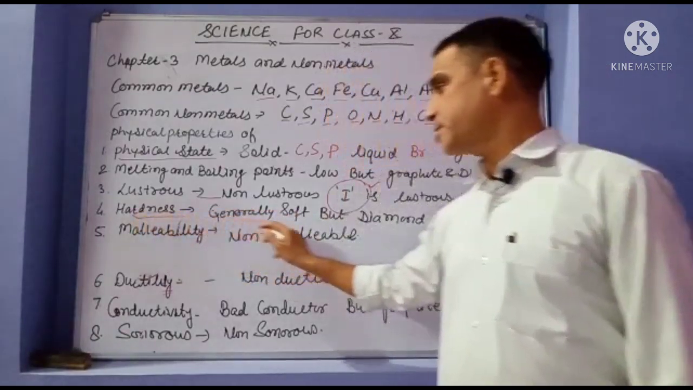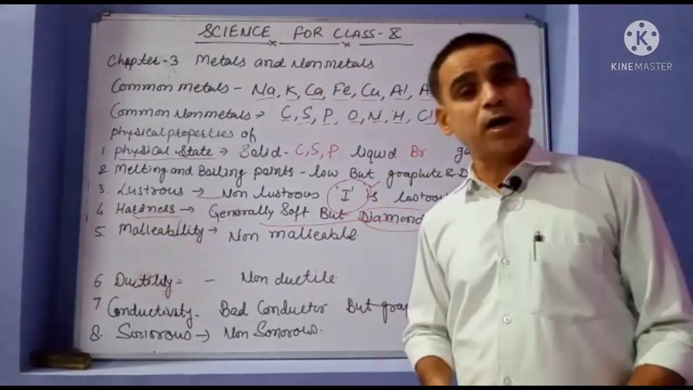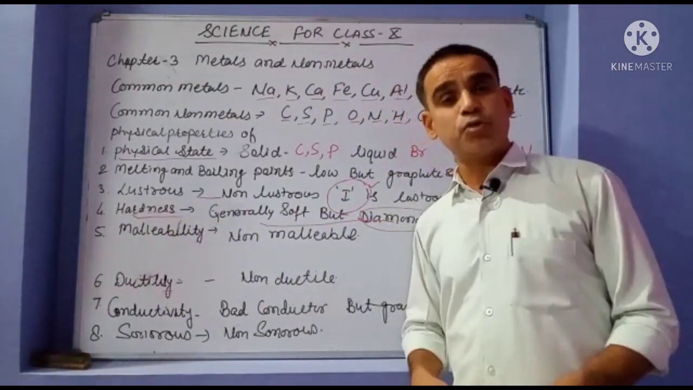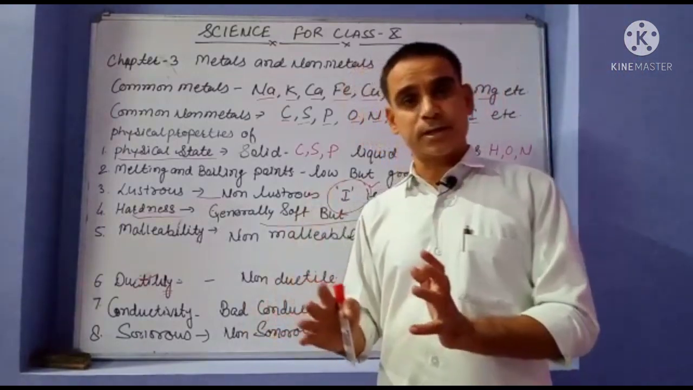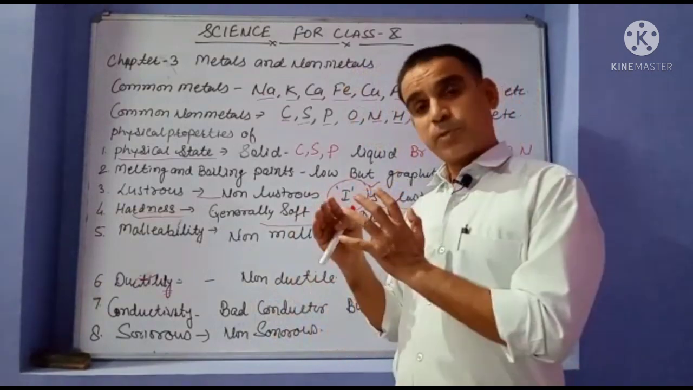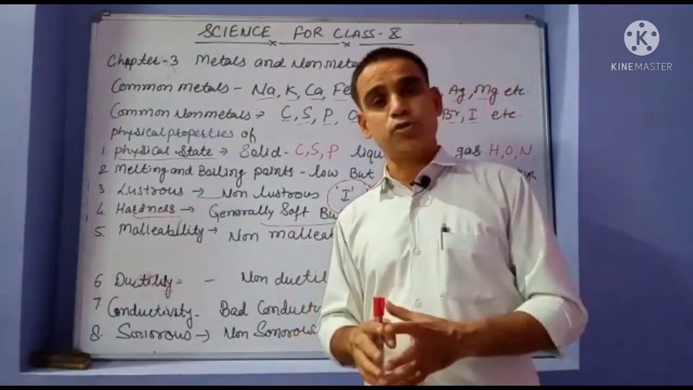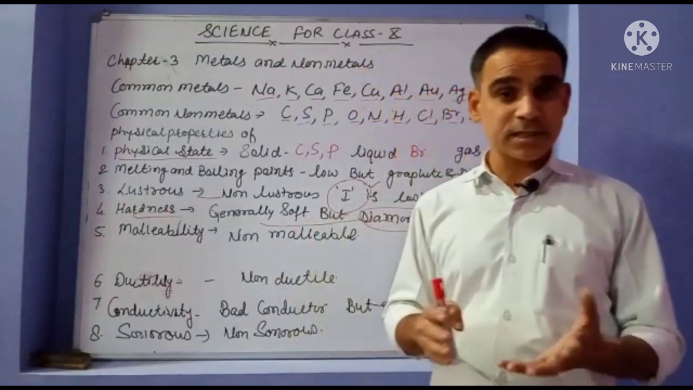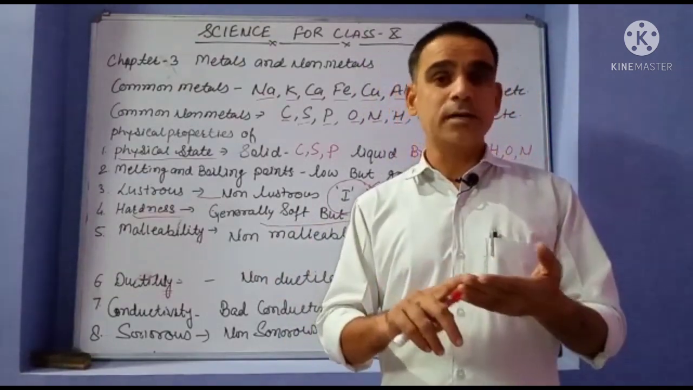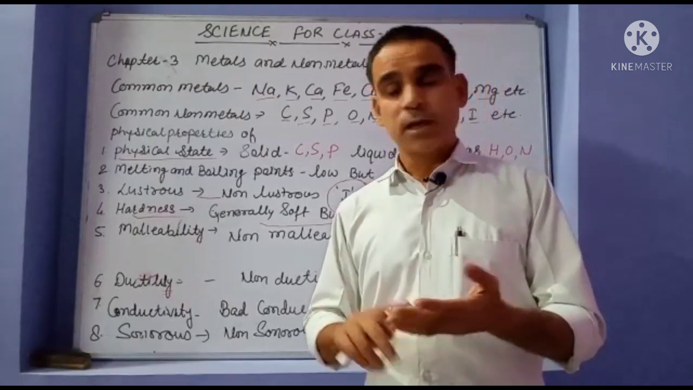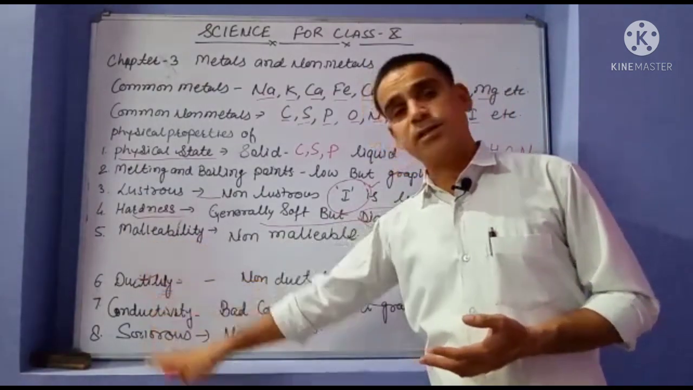Hardness. Generally non-metals are very soft, but diamond is the hardest substance in the world. Diamond is an allotrope of carbon. Allotropes means different forms of the same element, which have the same chemical properties but different physical properties. Carbon has 3 major allotropes: diamond, graphite and fullerene. So diamond is the hardest substance in the world.